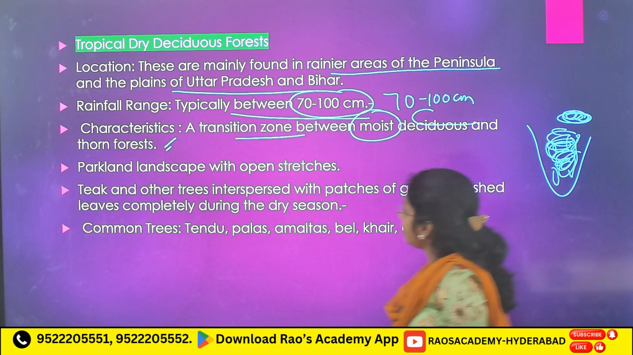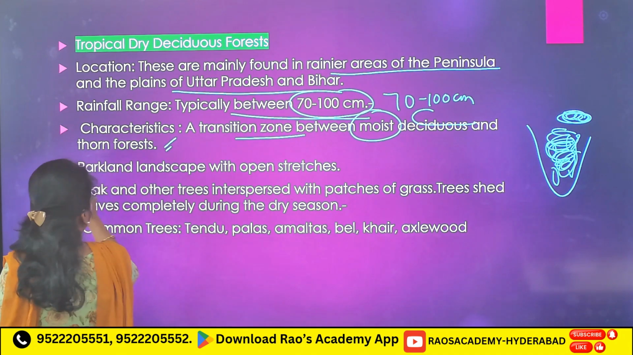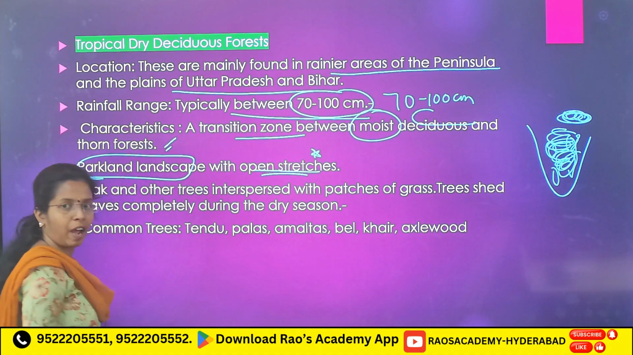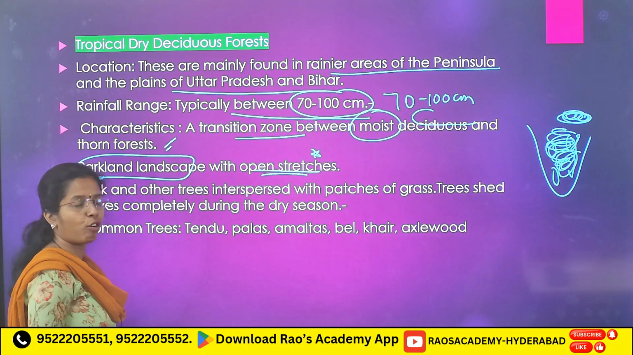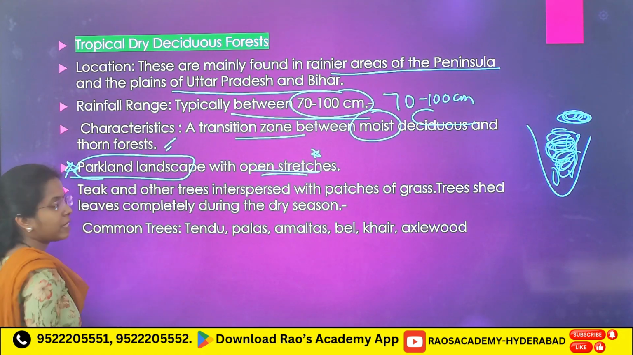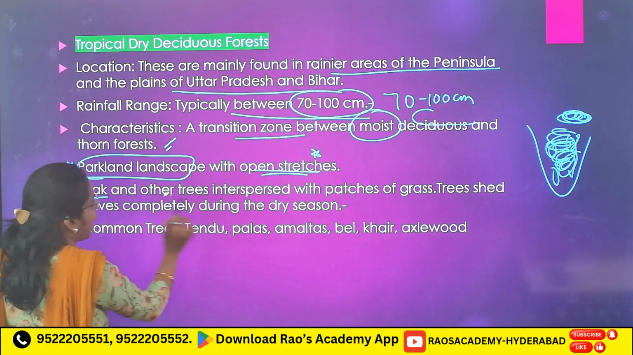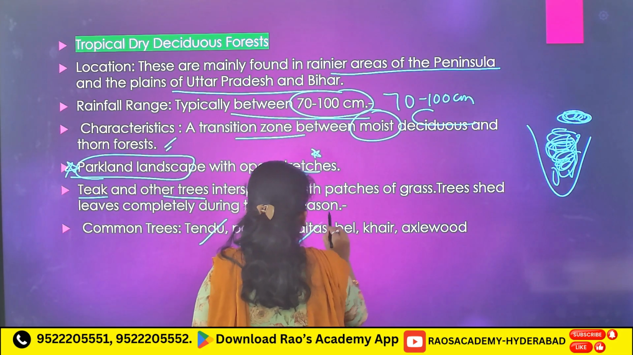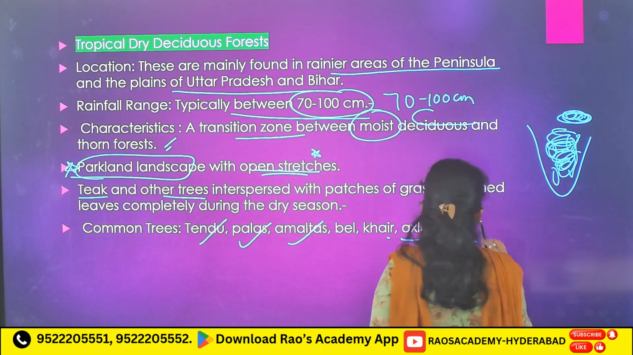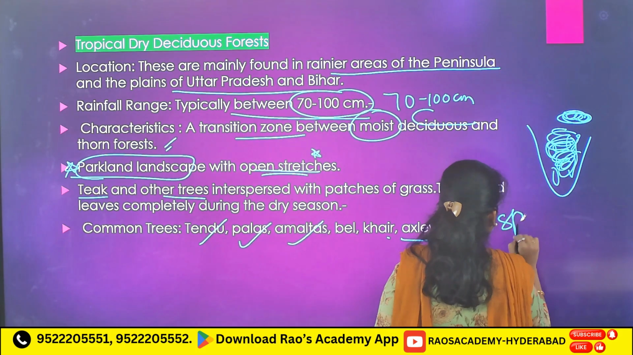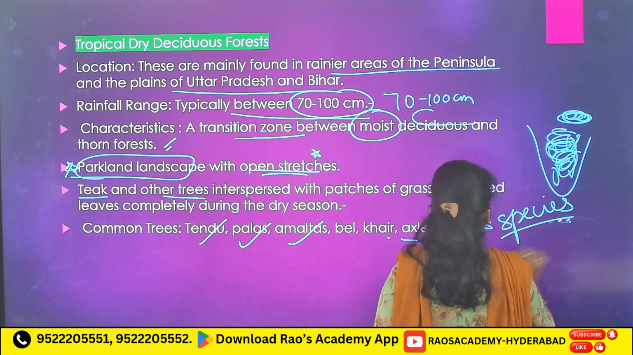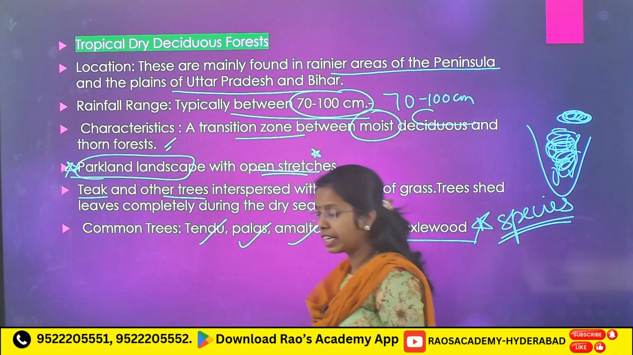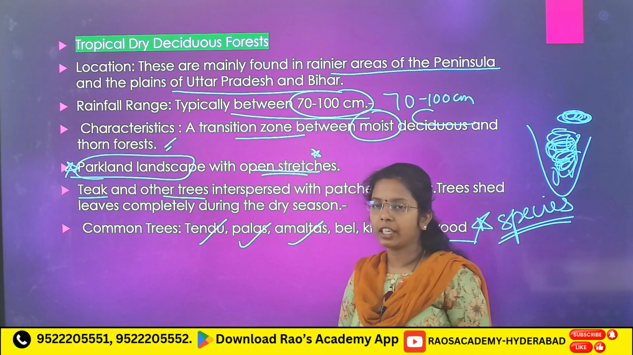Next, park landscape with open stretches. This characteristic they can give and they can ask in which type of forest we will see these open stretches. Now, next, teak and other trees: tendu, palas, bale, care and axlewood, important species. You have to remember these species names. And shedding of leaves, very important. In deciduous forest you will see shedding of leaves.